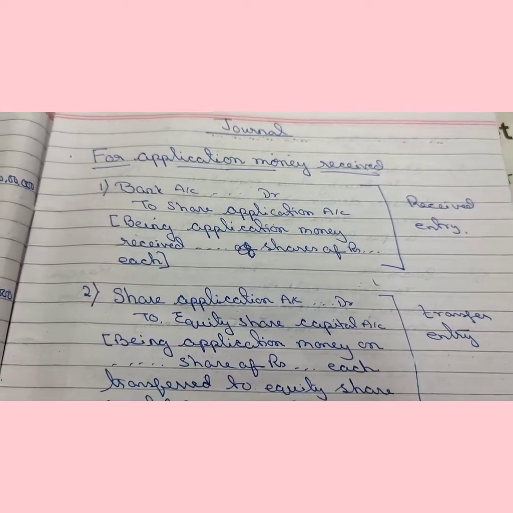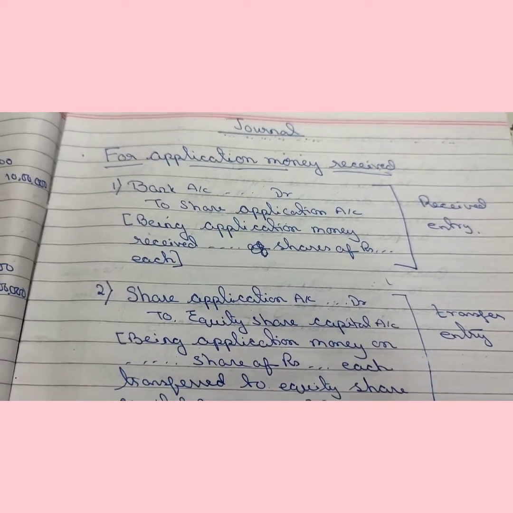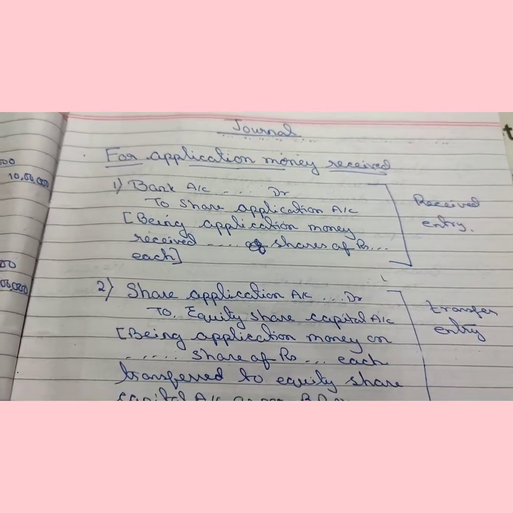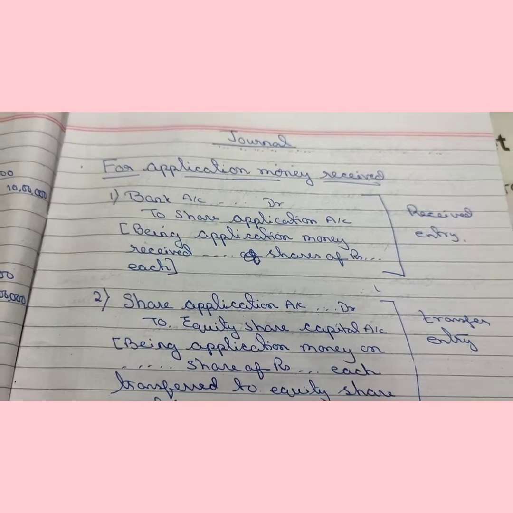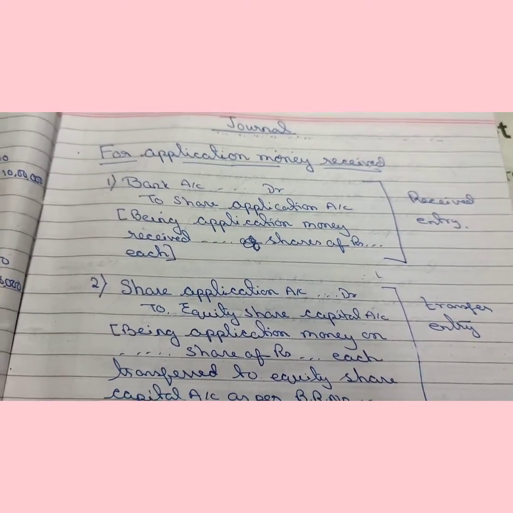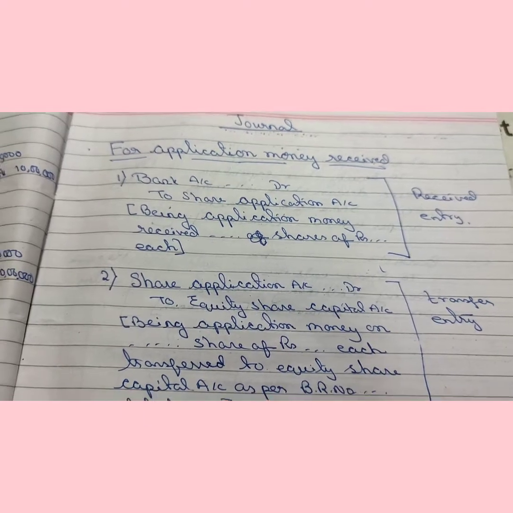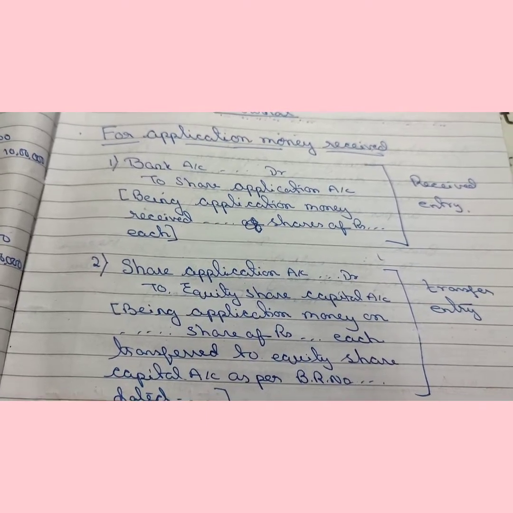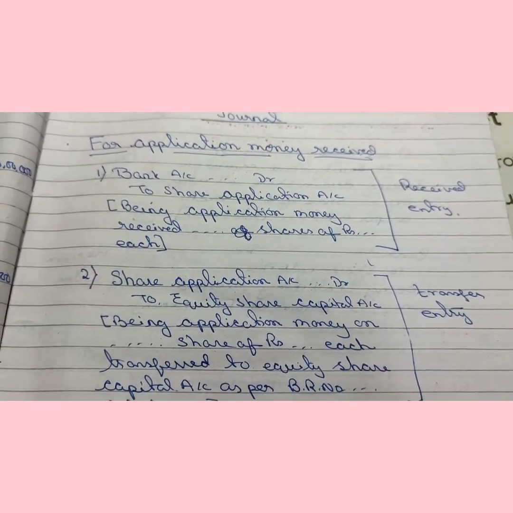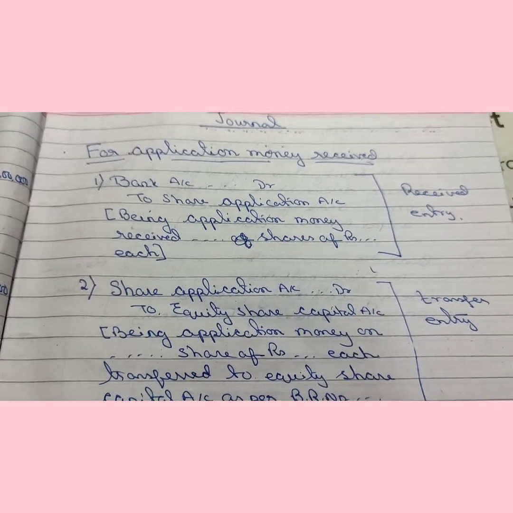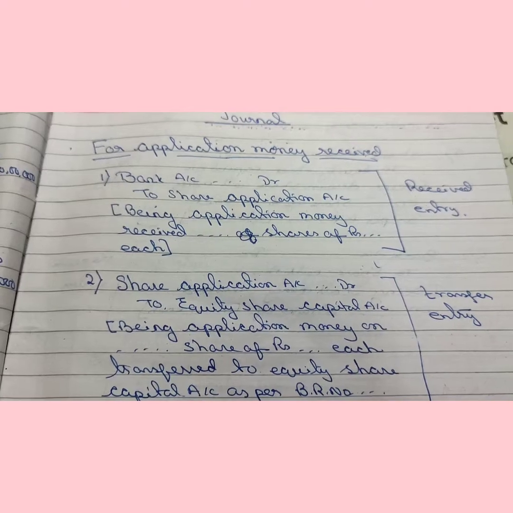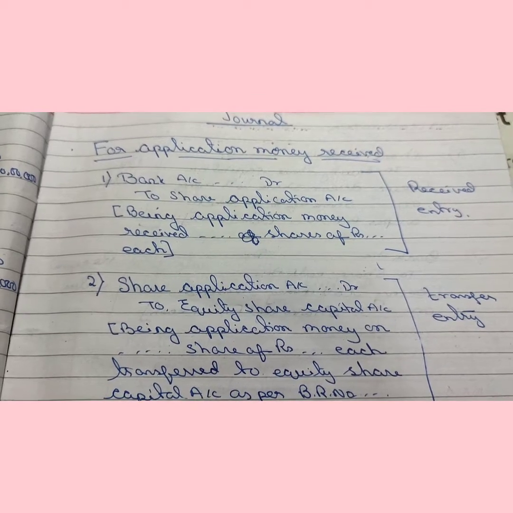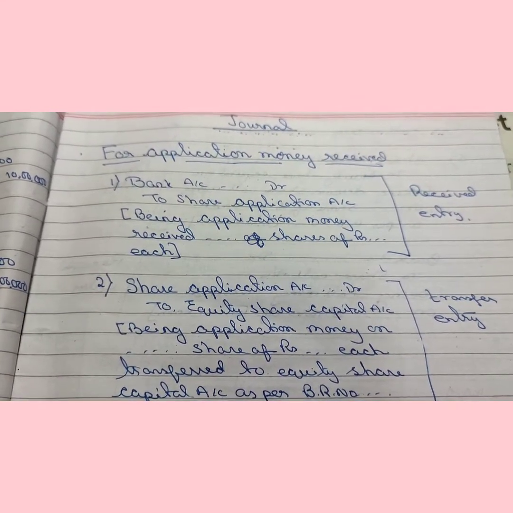So first, when the public applies for the share, they pay some application money, and so the company first receives the application money. After that, when the company gets the application money, they make a board meeting, and in the board meeting they decide how much amount they have to transfer to their capital account. So in the first case, when application money is received by the company, there is a journal entry that is called receive entry, because the company is receiving application money with the application form.